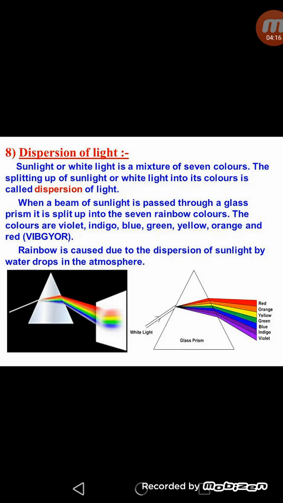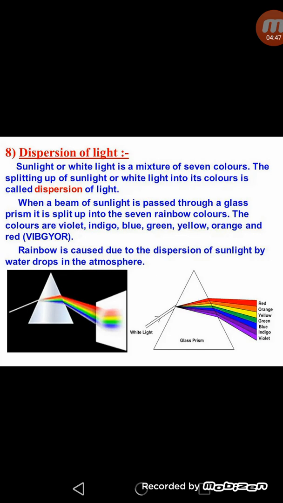In different media, the red light travels the fastest and the violet light travels the slowest of all the 7 colors. As a result, the red light bends the least and it appears at the uppermost side, and the violet light bends the most and other colors lie in between. That's why we get these colors in this sequence according to their speed in the glass.